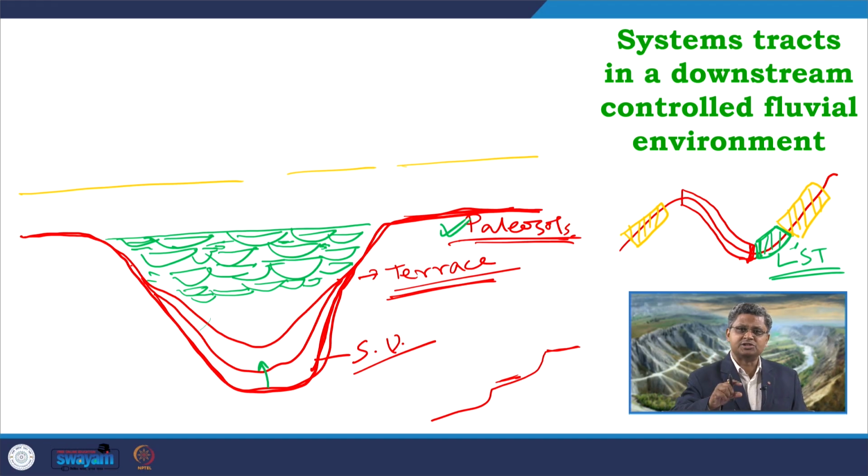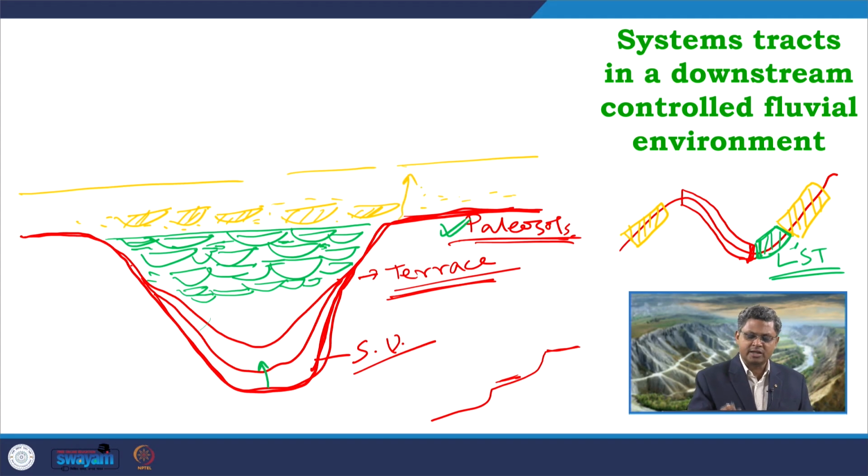The river system is getting a sufficient amount of accommodation, and not only that, that accommodation is actually affected by very frequent tidal influences, tidal current, because now the shoreline is trying to encroach in. So, these channels will now be affected by frequent tidal channels. These yellow colored channel systems are the tidally influenced channel systems. So, this kind of tidal channels will form, and we will get overbanks. Overbanks will try to cover up these channels.